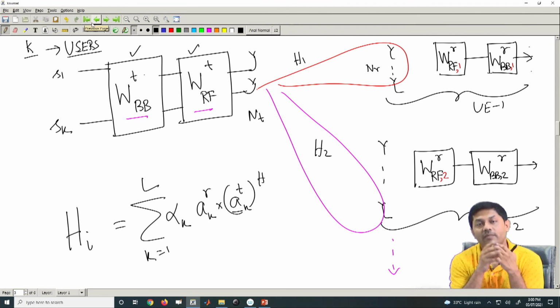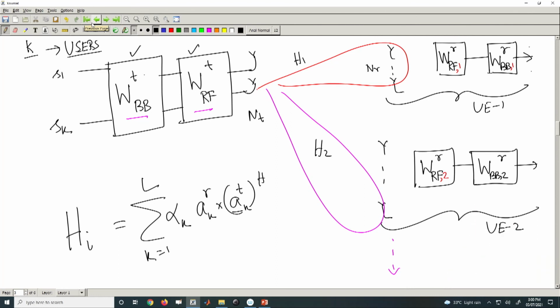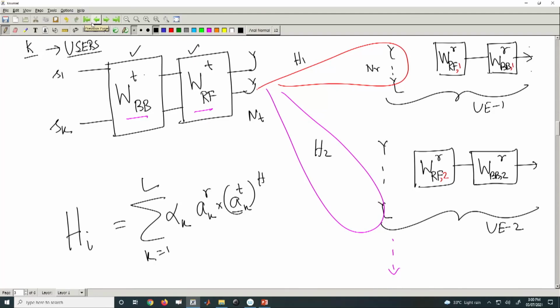And when you try to minimize your MSE, two things happen. You minimize the MSE, and at the same time you have to minimize your interference, because that was the crux of the problem for a multi-user system. Why? Because every user will be receiving his data as well as some other user's data, because of this WBB. It mixes all the data and sends it to everybody. That problem is inherent, that is the multi-user problem.